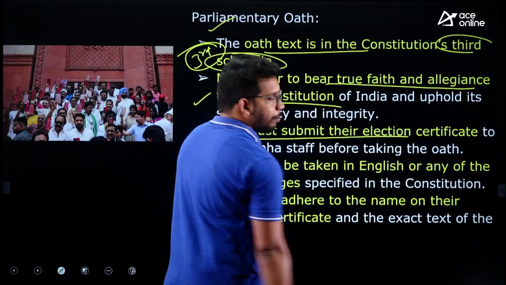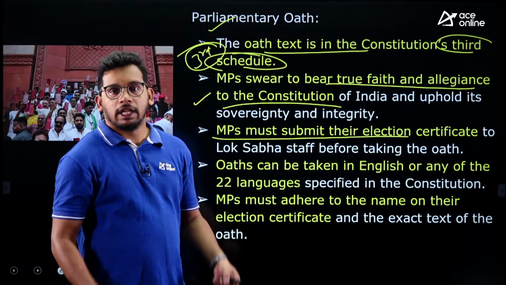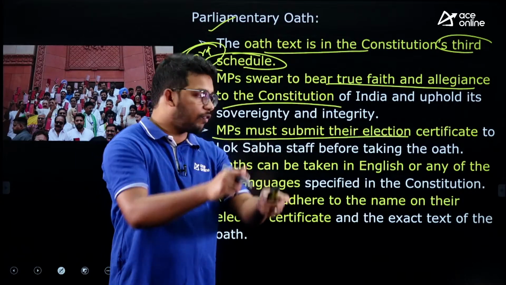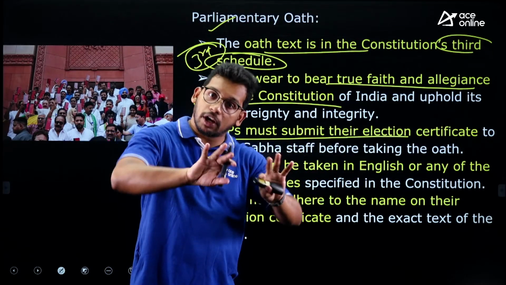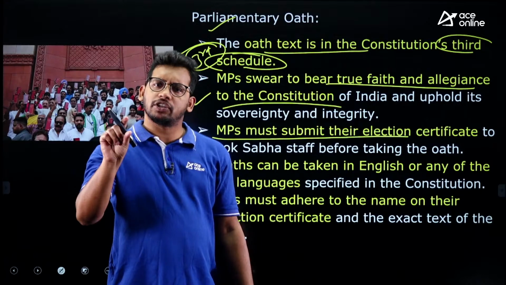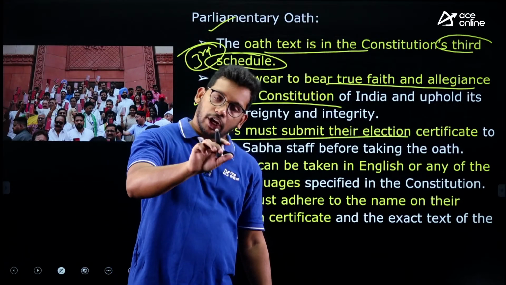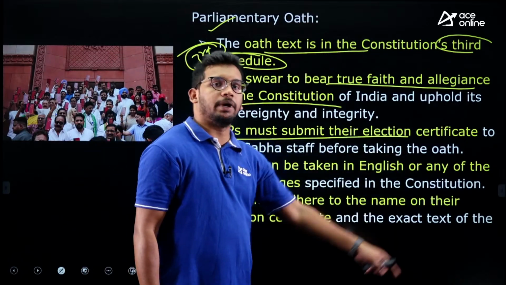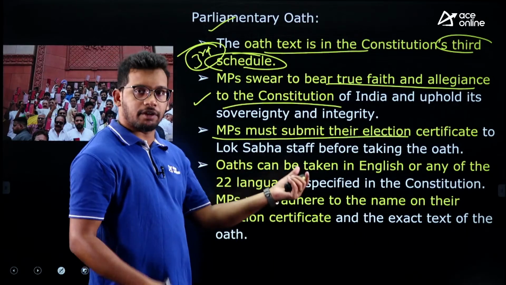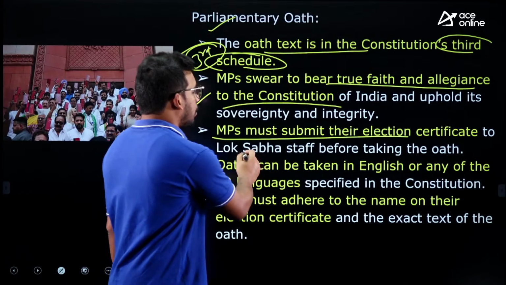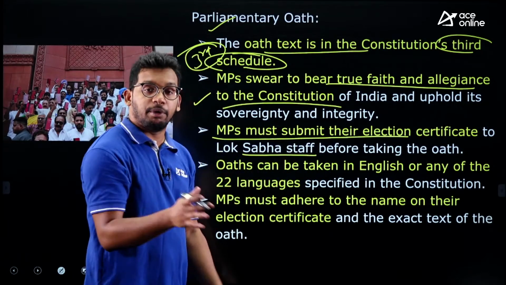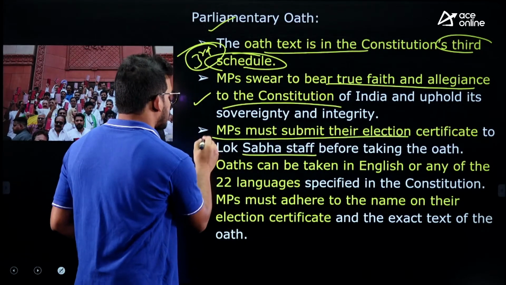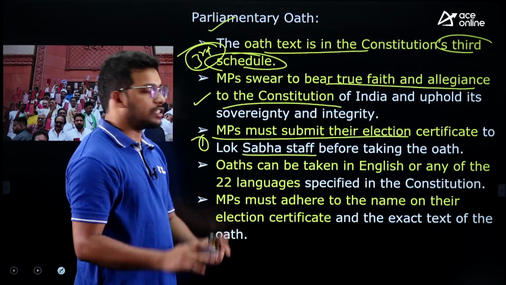So before taking the oath, they need to provide the election certificate showing that they have won in the election. Whatever name is mentioned in the election certificate, they have to take the oath only in that particular name, right? So they have to submit a copy of the election certificate from the Election Commission of India to the Lok Sabha staff before taking the oath. So this is the first step. They need to give the election certificate.